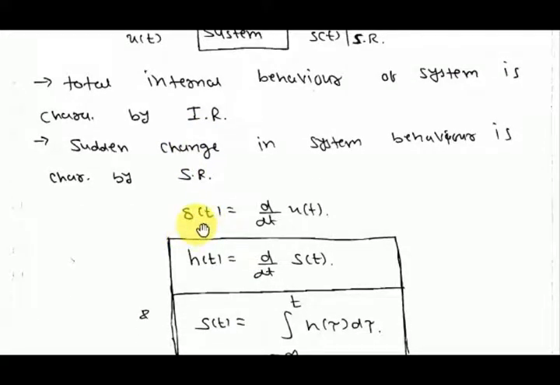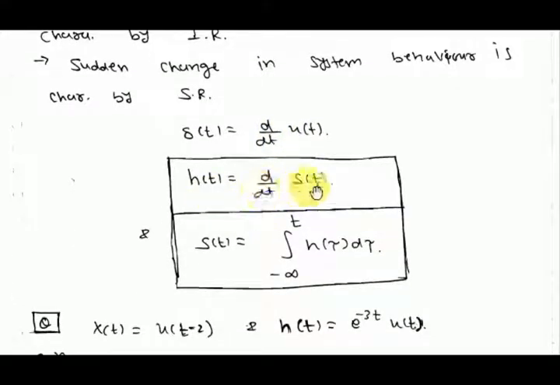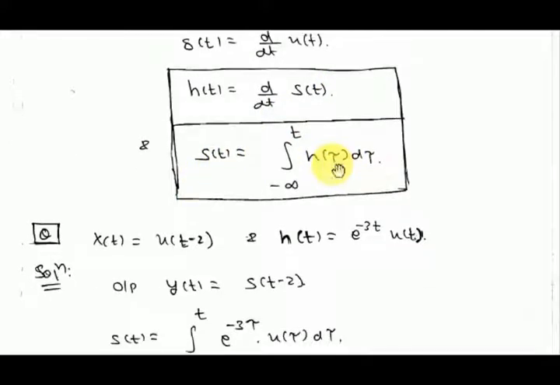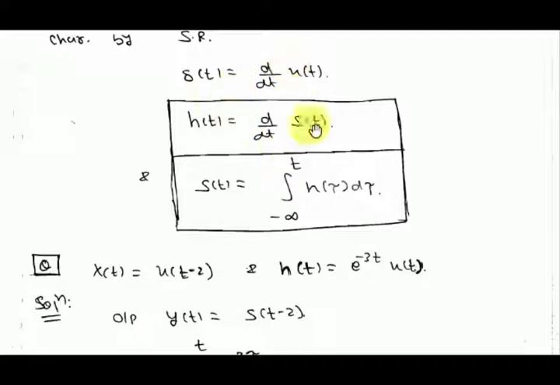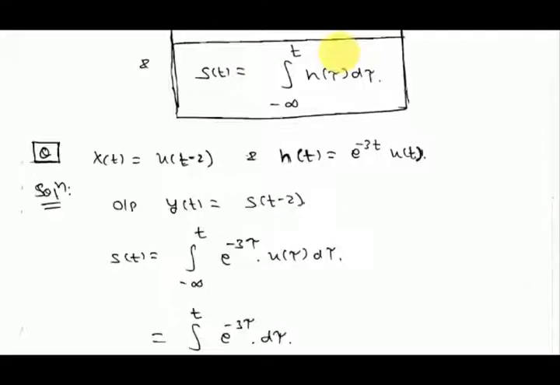As we know, the impulse function is the differentiation of the step function. Similarly, the impulse response is the differentiation of the step response, or we can say the step response is the integration of the impulse response. Using this formula, we can find the step response from the impulse response, or the impulse response from the step response.